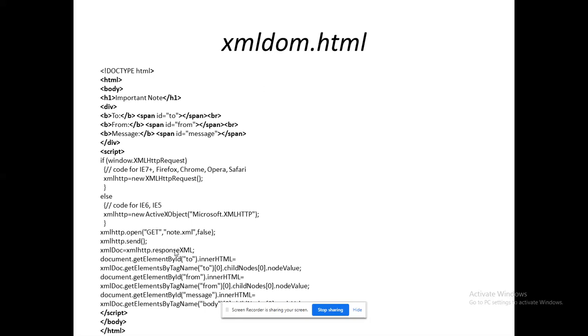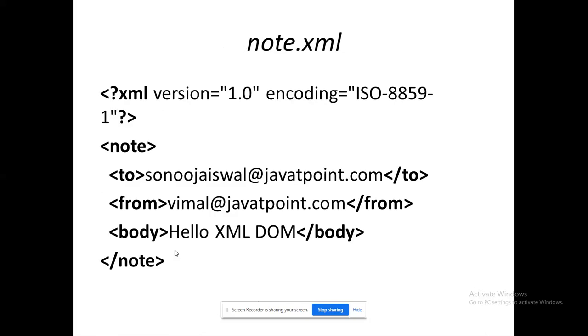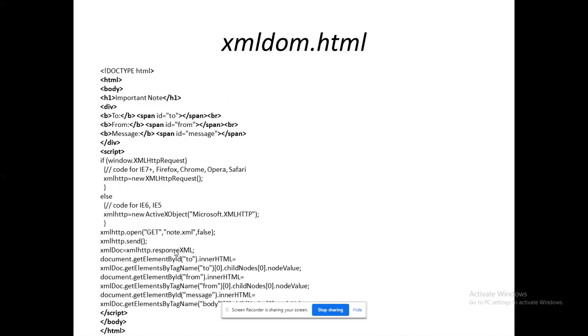So now I have referenced the left-side variable. Now only I am going to extract a value. So XML doc, it is from responseXML. Already it was communicated: xml.getElementsByTagName("to")[0]. What does [0] represent? It is ready to represent your node. Node now has only one record. The first record always starts with 0, like our array. Suppose I have 2 records, then the second record will be mentioned as note[1]. So please remember that.